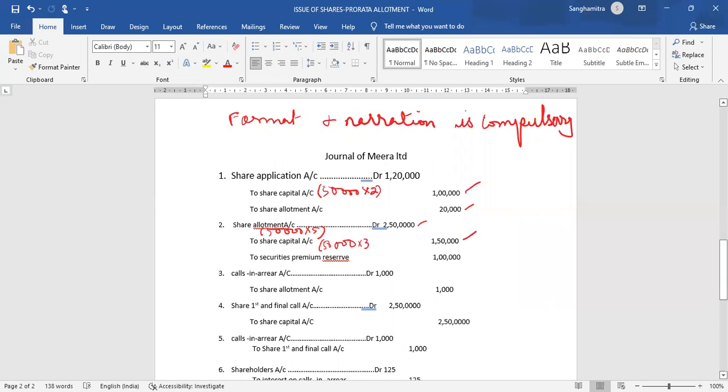And securities premium reserve, there is a spelling error. Students, please note, remove 1 R from here. RESERVE. 50,000 into 2 rupees per share. So that is 1 lakh. Now the amount has been made due. So allotment money due on 50,000 shares at the rate of rupees 5 per share.